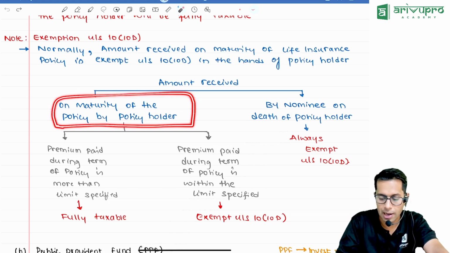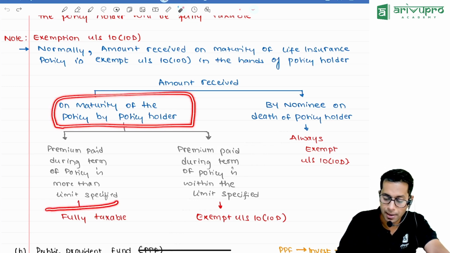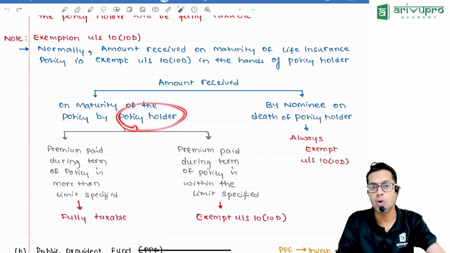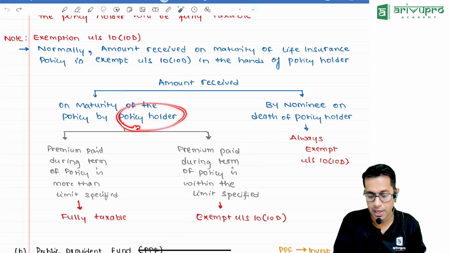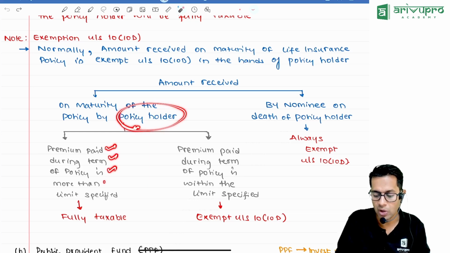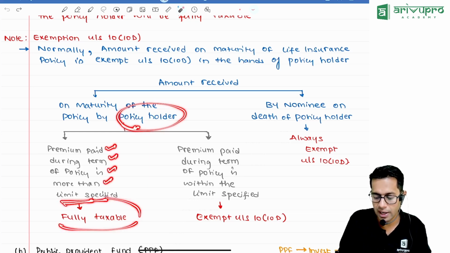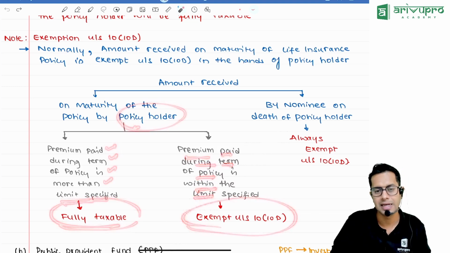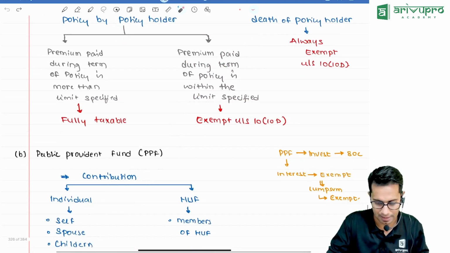then whatever amount is received by the policy holder will be taxable or exempt depending upon what premium was paid by him. If the premium paid by him during the policy term is more than the limit specified, it is fully taxable. If the premium paid during the policy term is within the limit specified, then it is exempt under section 10(10D).